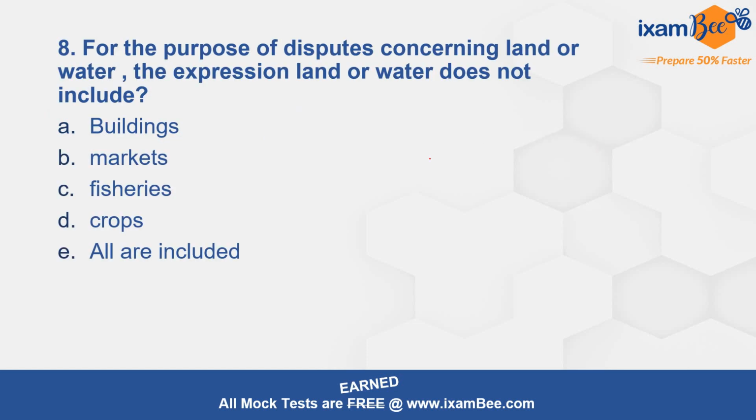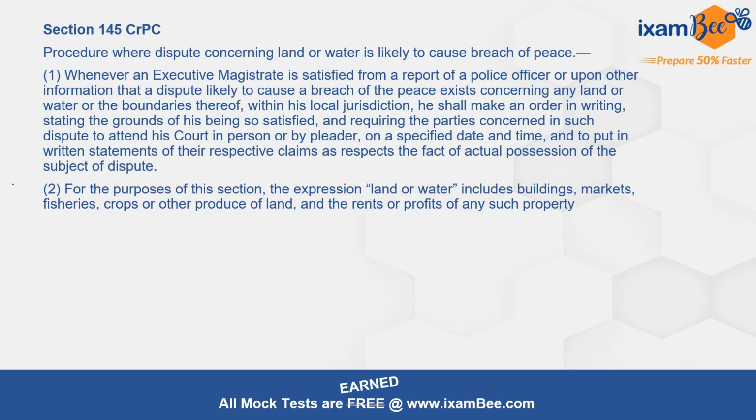Then the next question is for the purpose of disputes concerning land or water, the expression land or water does not include. Correct answer is E. All are included. ये सभी included हैं in the definition of land or water under section number 145 of Criminal Procedure Code. 145 talks about procedure where dispute concerning land or water is likely to cause breach of peace. अगर land और water से related कोई dispute है तो इसमें subsection 2 clearly says the land or water includes buildings, markets, fisheries, crops or other produce of land and the rents or profits of any such property. So this was all. In the next video, we'll be discussing questions from the next chapter.